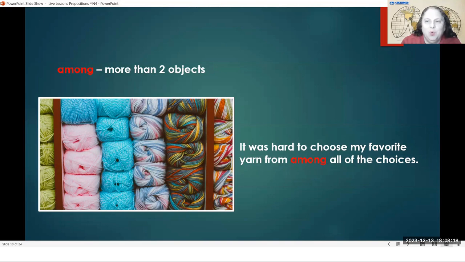And we use yarn to crochet or to knit together to make something like a sweater. So I'm wearing a sweater today, and this sweater is made of red yarn. My sweater is crocheted or knitted from red yarn.